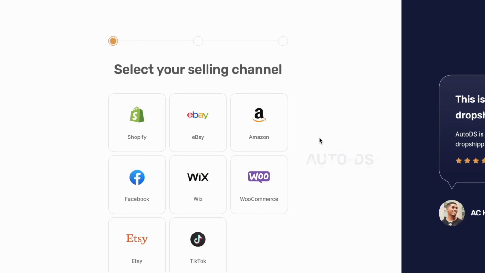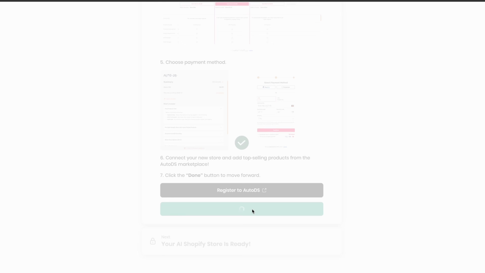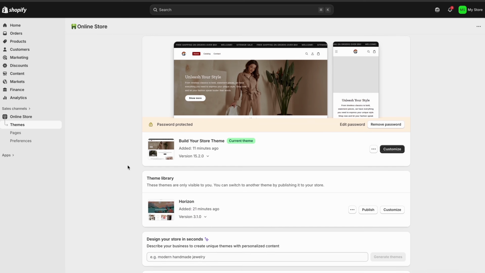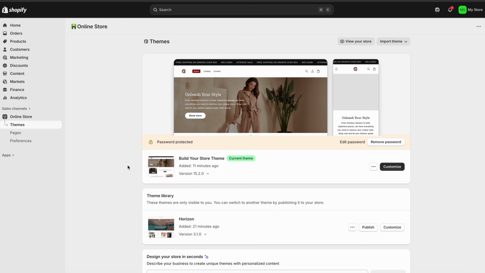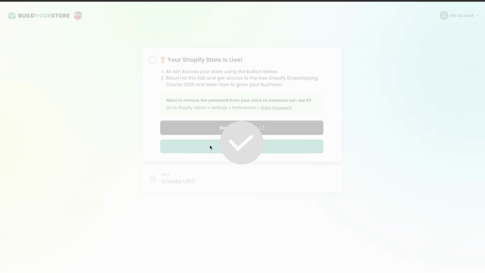A new tab will open. Leave it open. Don't close it. We will come back to it. Go back to Build Your Store tab. Click Done. Then access My Store. It will take you to the Shopify tab. As you can see, the store is protected with a password, meaning it's not live. Click Remove Password and save. Return to Build Your Store tab, click Done.